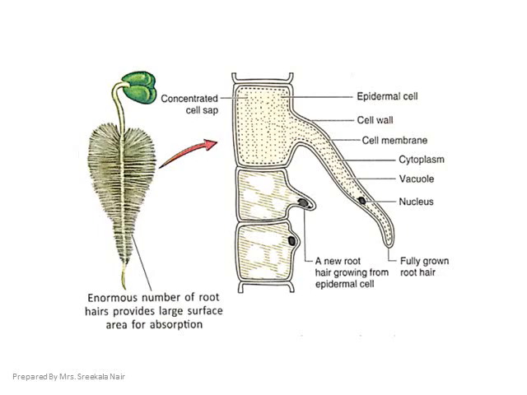Here in the figure, you can clearly see a number of root hairs present. An enormous number of root hairs provide a larger surface area for absorption, and the expanded form is also shown here. Here you can see a fully grown root hair, nucleus present, vacuole present, cytoplasm, cell membrane, cell wall, epidermal cell, all are visible there. And also a new root hair growing from an epidermal cell is visible.